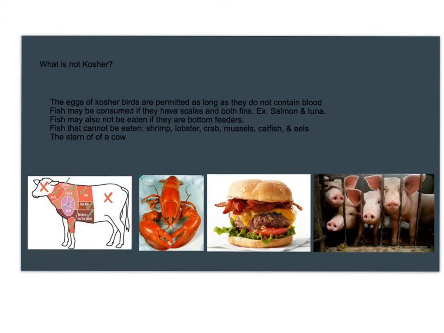What is not kosher? The eggs of kosher birds are permitted as long as they do not contain blood. Fish may be consumed if they have both scales and fins. Example, salmon and tuna. Fish may also not be consumed if they are bottom feeders. Fish that cannot be eaten: shrimp, lobster, crab, mussels, catfish, and eels. The stern of a cow cannot be consumed.